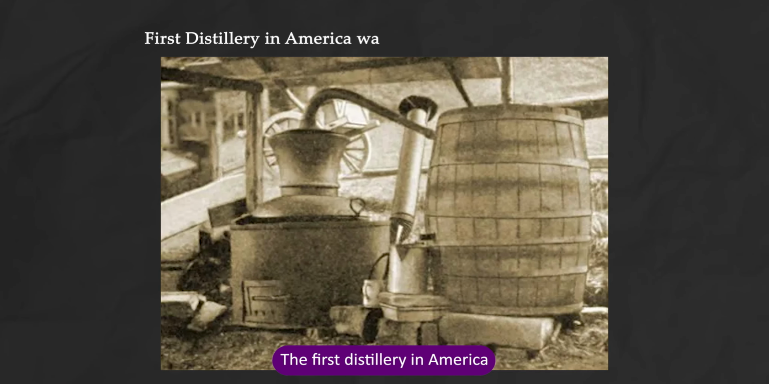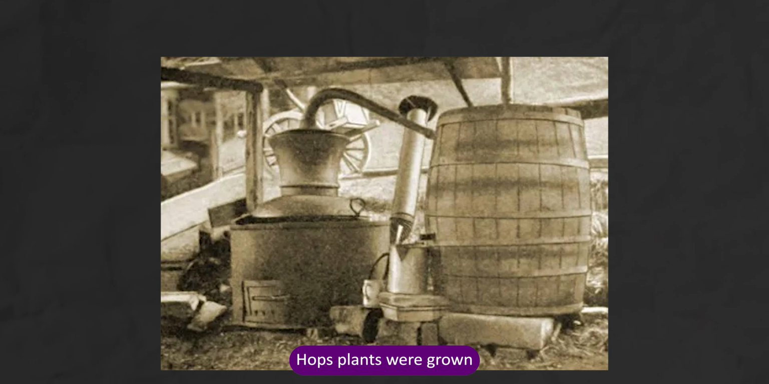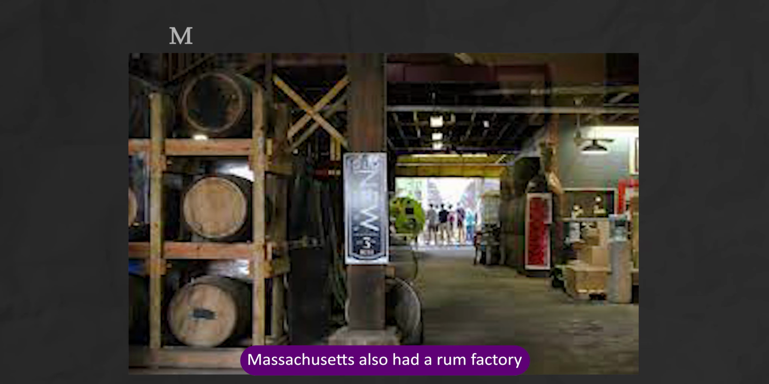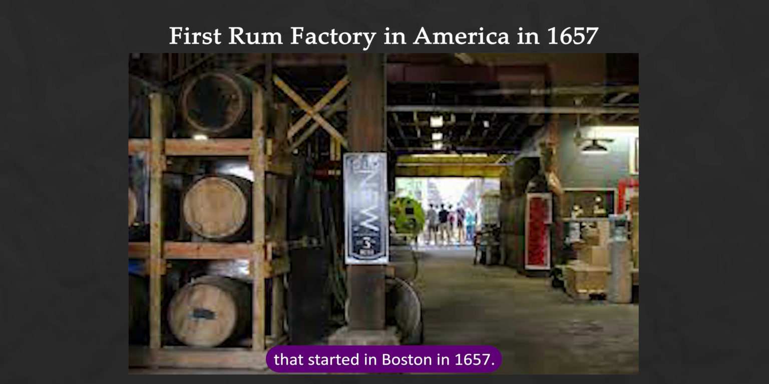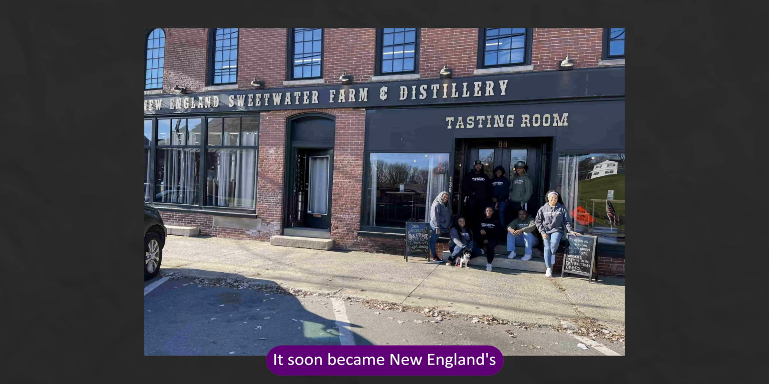The first distillery in America was established in Staten Island. Hops plants were grown in Massachusetts, USA to supply beer. Massachusetts also had a rum factory that started in Boston in 1657. It soon became New England's richest industry and taxed alcohol production in the colonies, fueling smuggling operations along the coast.